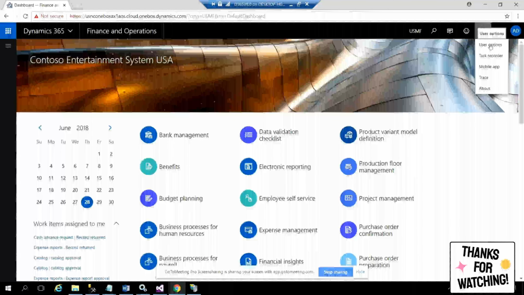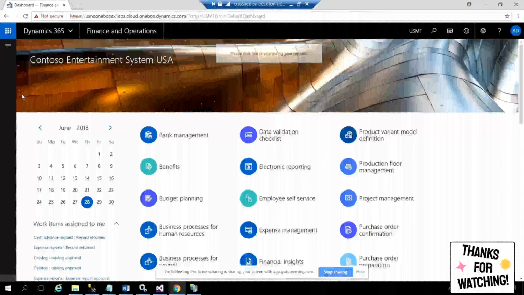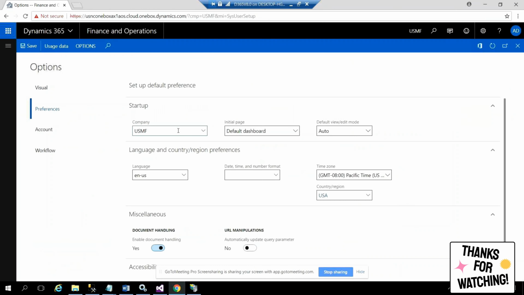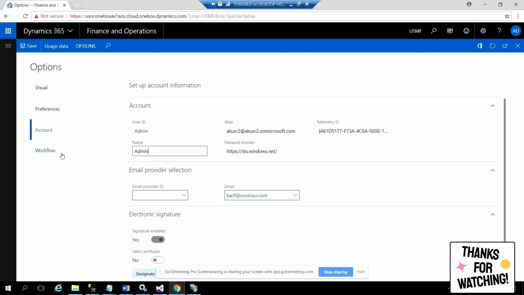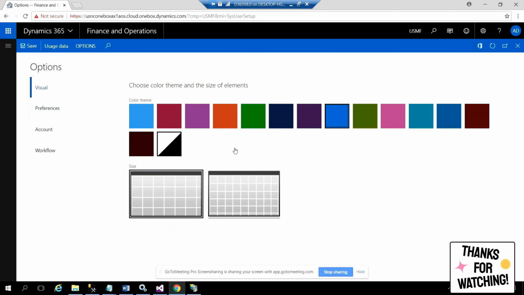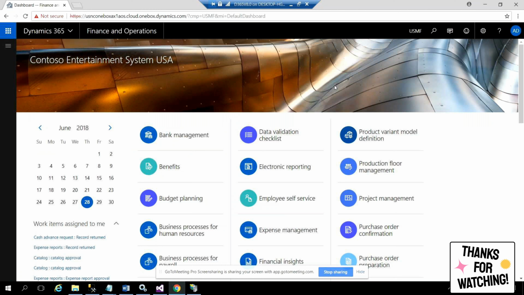Now going to this one, this will have some user options and settings. You can just go to user options, a small user-level administration, and you can go to the preferences and select your theme or select your preferences, like which company you want to log in to. You can watch here your time zone or your country and all those things, right? You don't have anything called partition here. Even if you have more than one partition, how do you log in to the separate partition? You don't have anything related to partition. That is the problem here. So that's why that partition is no more used. Don't worry about that. Even if it is used, it will be taken care of by some other guys. You don't need to worry, being developers or end users.